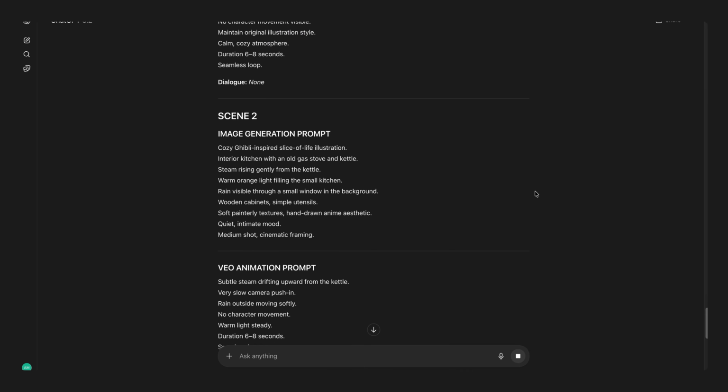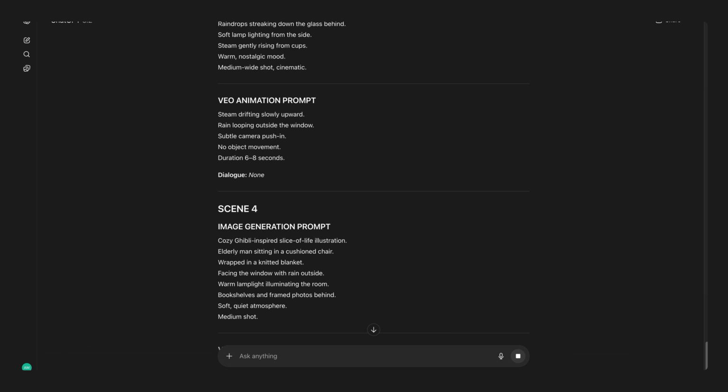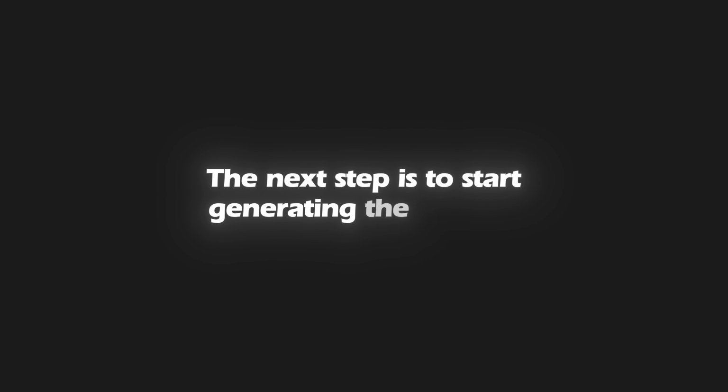As you can tell, we've generated all of this. In some cases, your output might even be longer. That's why we're only using 7 scenes in this tutorial. This is exactly how you get your prompts. The next step is to start generating the images.